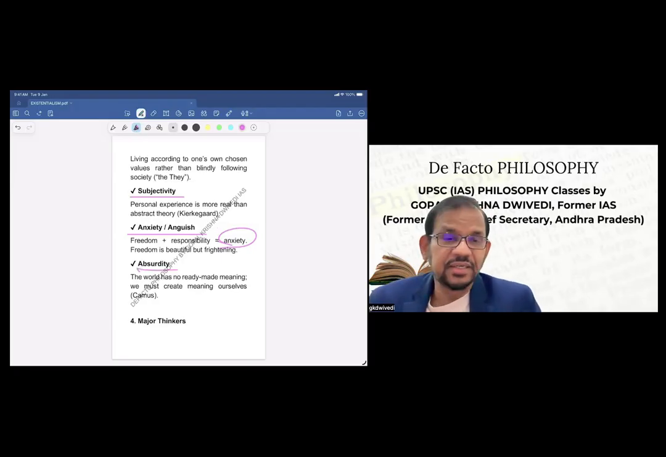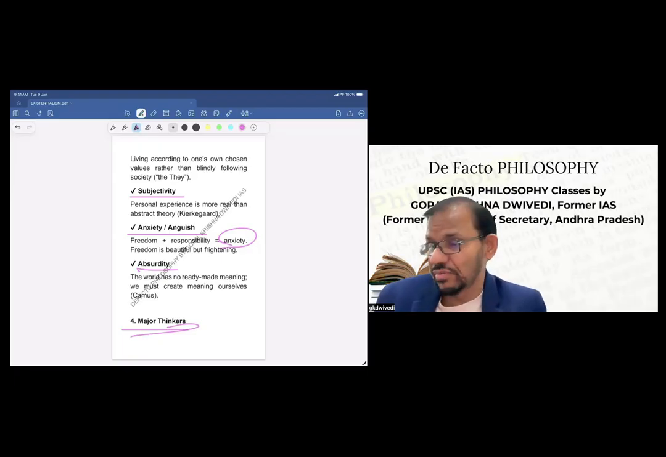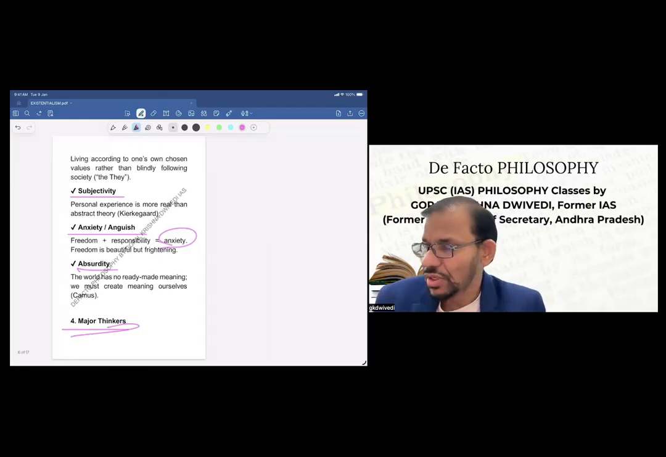Next is absurdity. The world has no ready-made meaning. We must create meaning ourselves. Otherwise, the meaning will be absurd. Now, who are the major thinkers? As I told, three main thinkers are included in the syllabus, so we will try to see briefly what their thinking is, what their thought is.